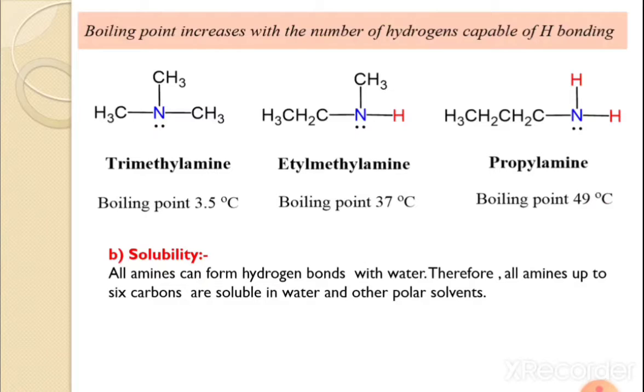Then next, solubility. All amines can form hydrogen bonds with water. Therefore, all amines up to 6 carbons are soluble in water and other polar solvents. And they are also soluble in less polar organic solvents such as ether, benzene, and alcohol.